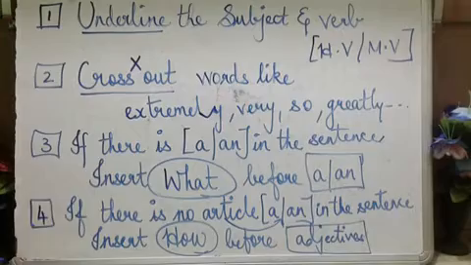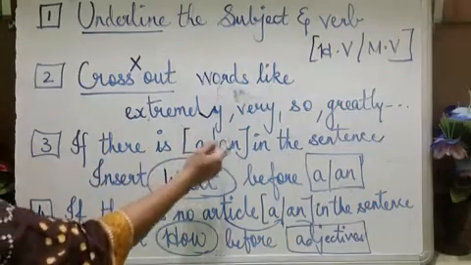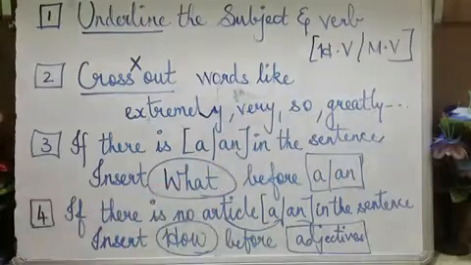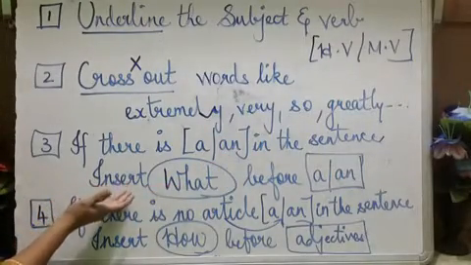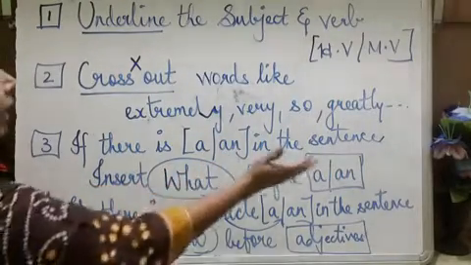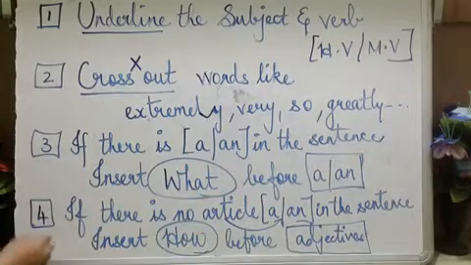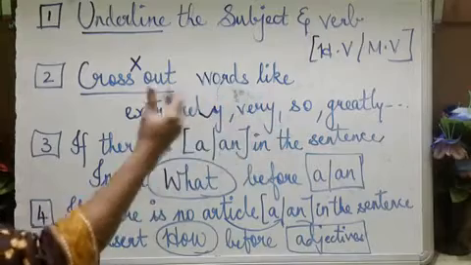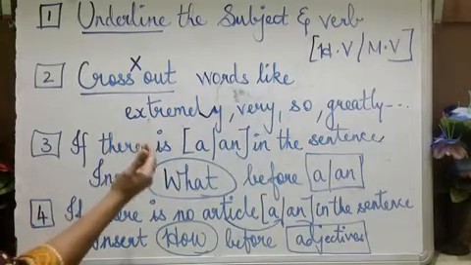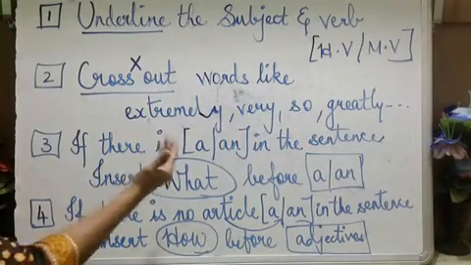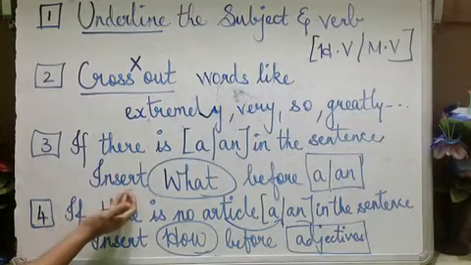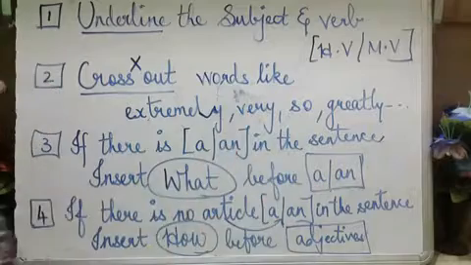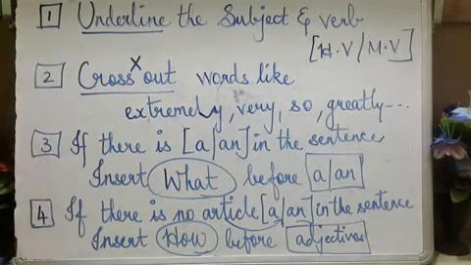Okay, now the third rule is if there is a or an, articles such as a or an, in the sentence, insert what before a and an. In the sentence Sachin is a great player, before a, which is an article, is it not? Before that a, what you have to add? Insert what before this article, a and an. Okay, this is the third rule.